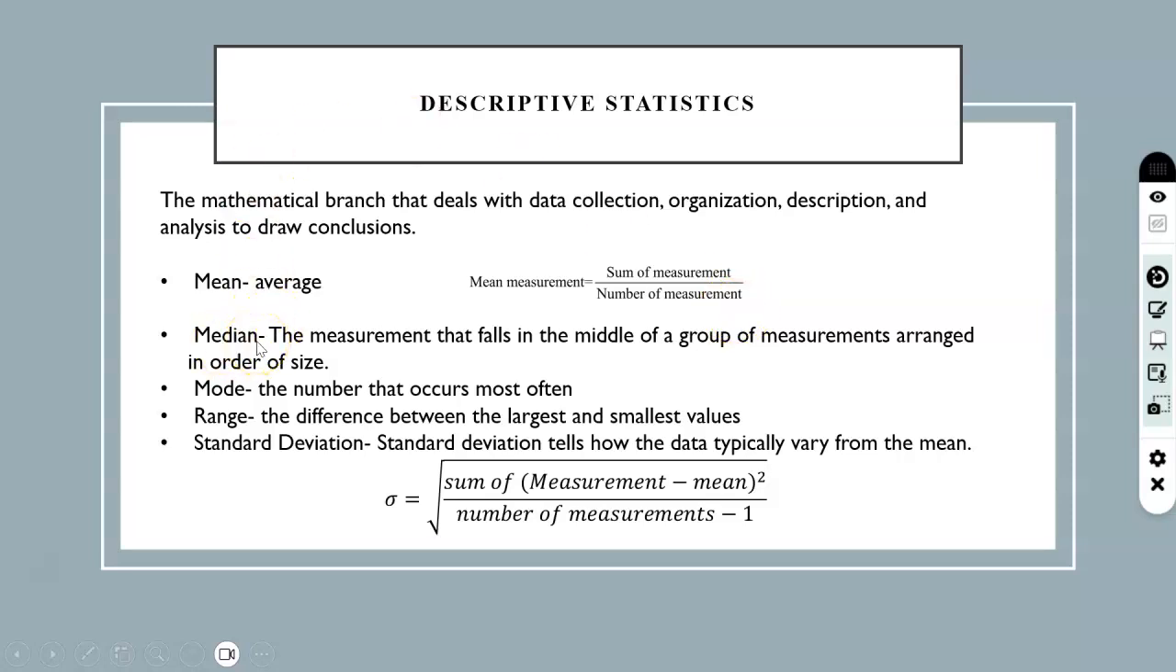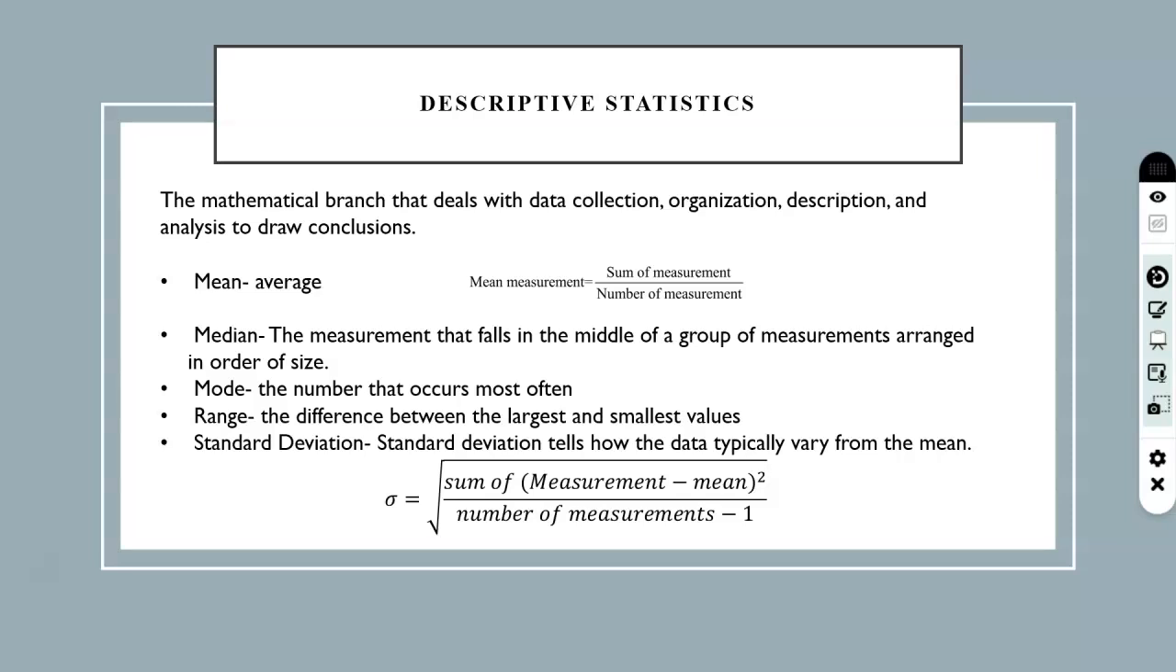Median: to calculate the median, you need to first arrange the given data in ascending order, or increasing order, and then pick the middle one. If the number of measurements is odd, then you can pick the middle one easily. But if the number of measurements is even, then the median is given by the average of the two middle measurements. Mode is the number that occurs most often. Range is the difference between the largest and the smallest values.